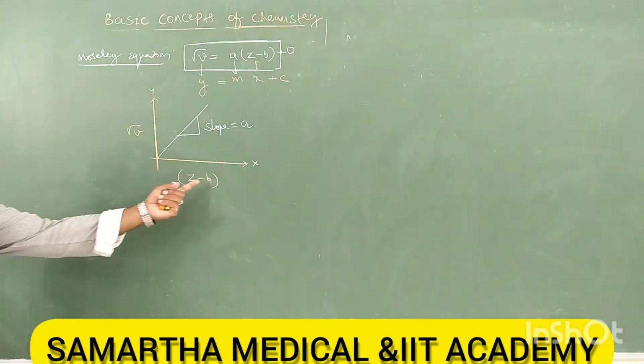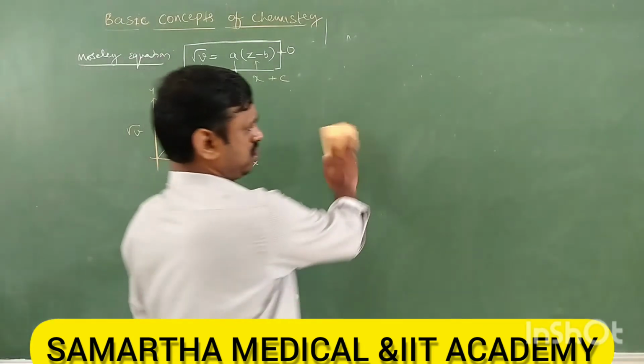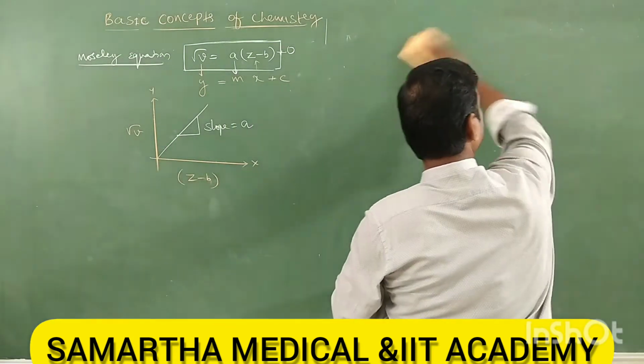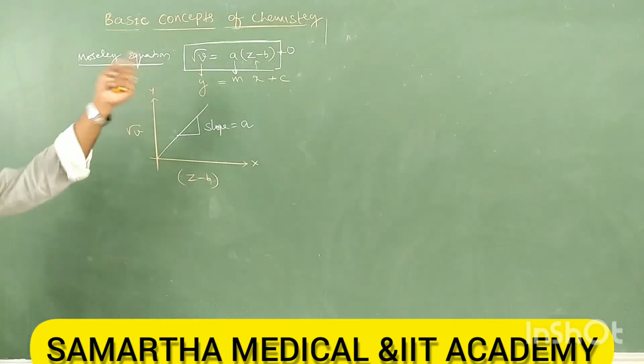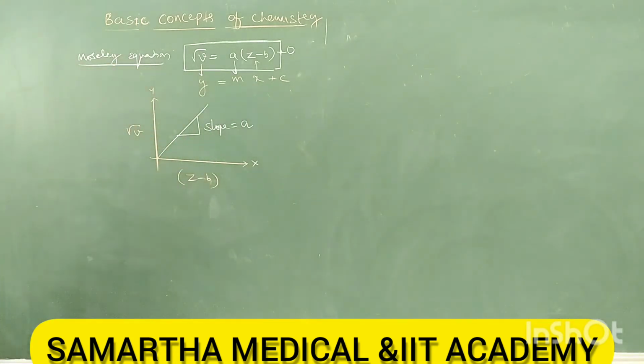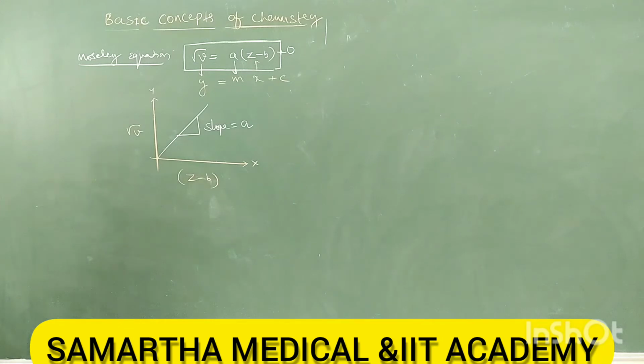It's numerical only. It depends on the element, and we don't study those constants, so you need not worry. Hardly will they ask the graph or equation, like which of the following is Moseley's equation, or which is the graph. Or mostly they may ask the slope: what is the slope in the Moseley equation? A. Direct question. Slope is A. You need not draw it also, you just remember it.